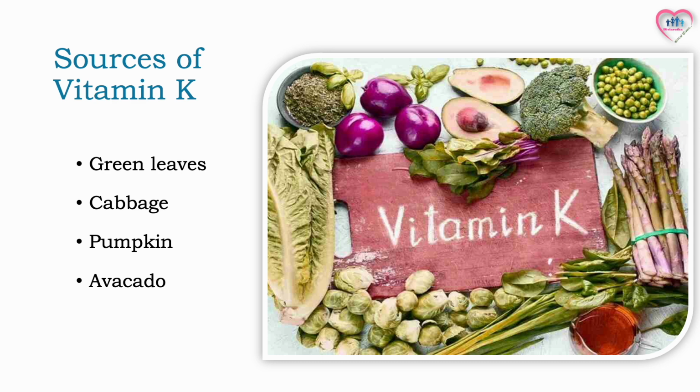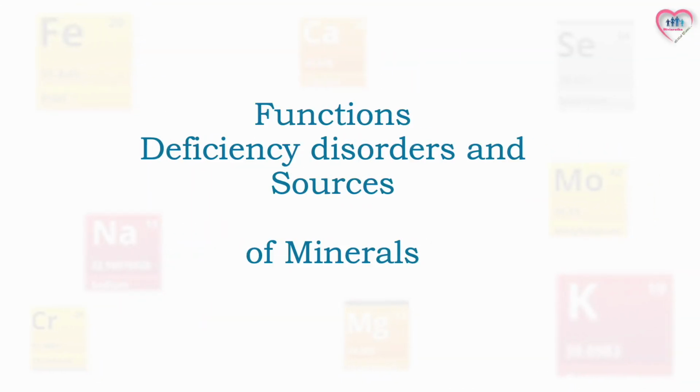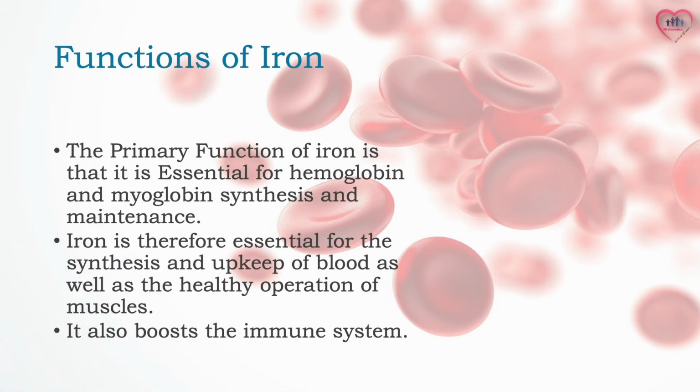That concludes our discussion on vitamins. Let's move on to functions, deficiency disorders, and sources of minerals. Let's start with the functions of iron. The primary function of iron is that it is essential for hemoglobin and myoglobin synthesis and maintenance. Iron is therefore essential for the synthesis and upkeep of blood as well as the healthy operation of muscles. It also boosts the immune system.